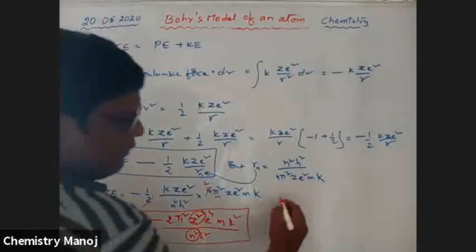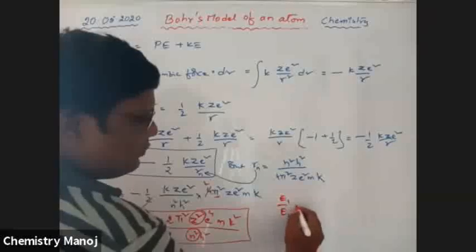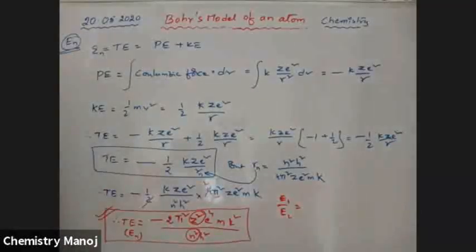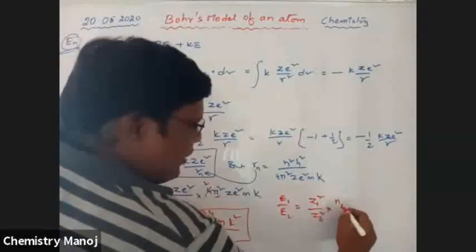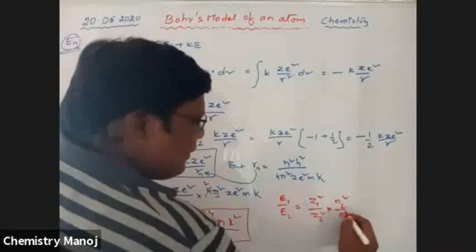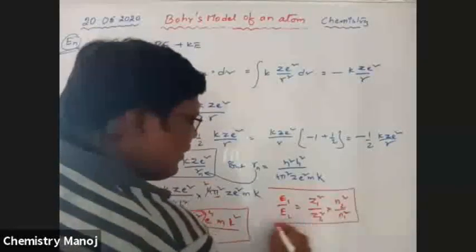Therefore, E1 by E2 is equal to Z1 square by Z2 square into N2 square by N1 square.